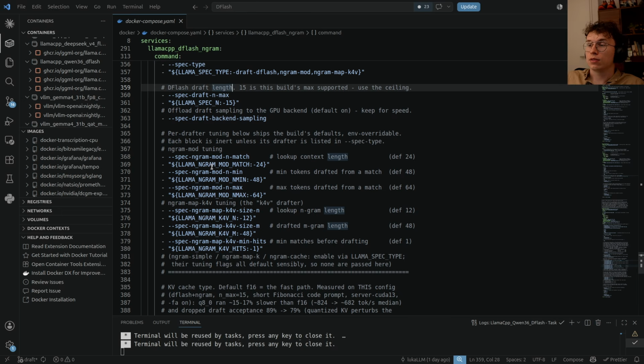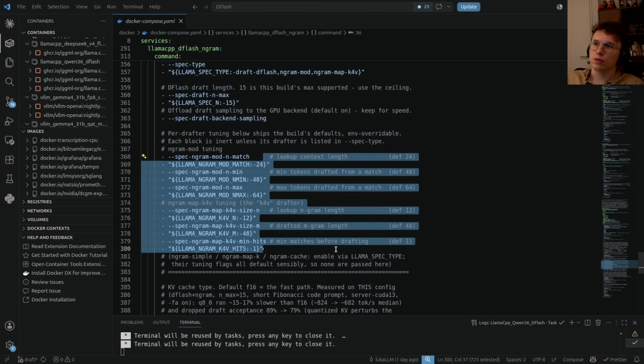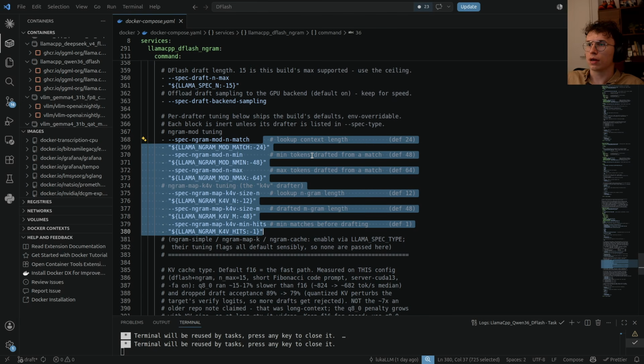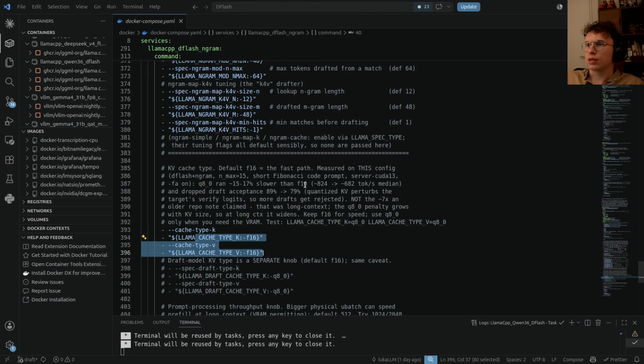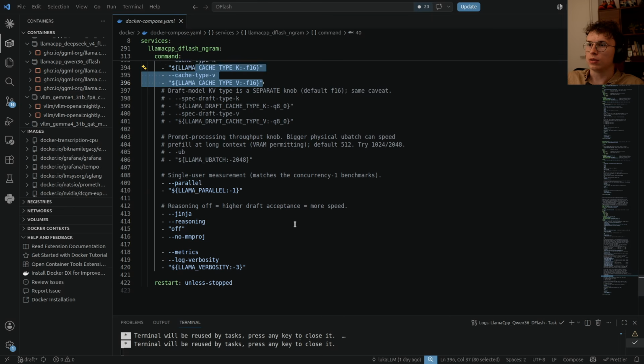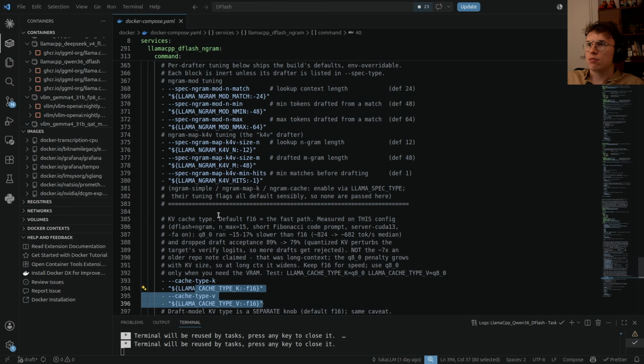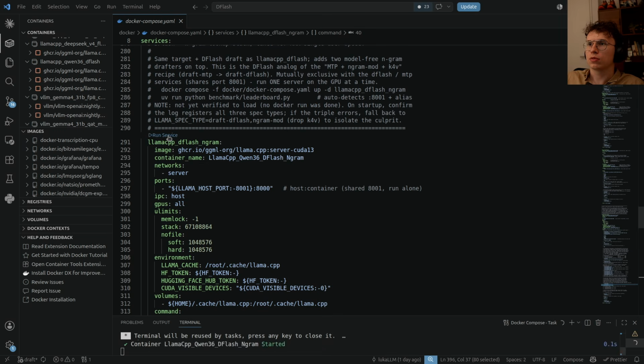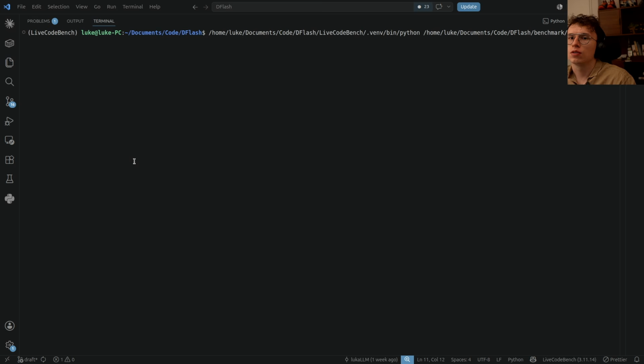And there are a lot of numbers here to play with, and it's very experimental. So I chose all the default ones just to test, because playing with them really depends on the specific use case and will require a lot of tests. I checked the KV cache, but basically there is slowdown, so it's not necessary. And maybe we can run it before I go to the benchmarks, and we can run the leaderboard to see how fast it is.